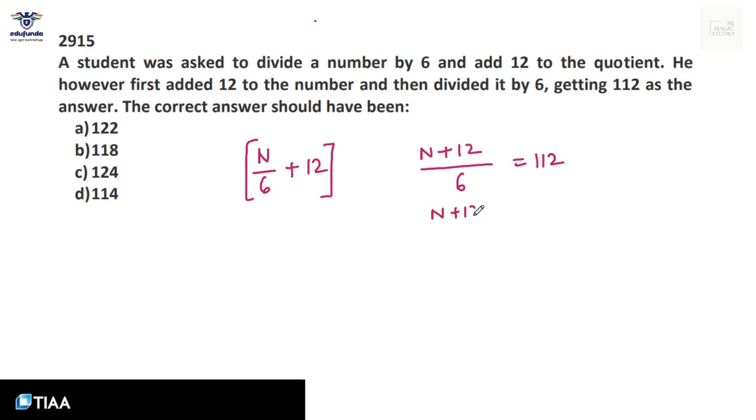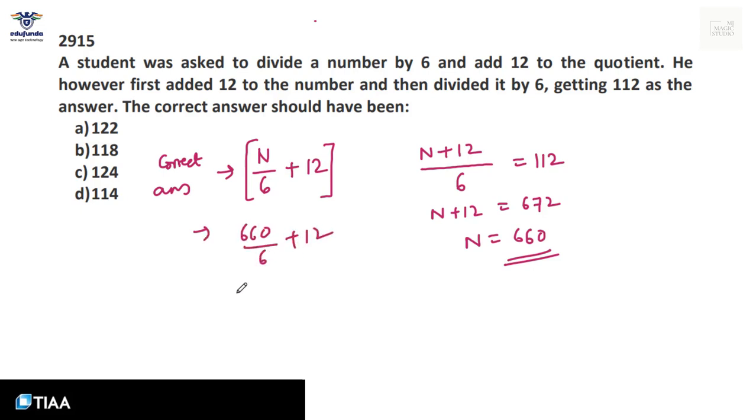That means n plus 12 equals 672. N is actually 672 minus 12. That is 660. The number we are looking for is 660. The question is, what should have been the correct answer? So the correct answer should have been 660 by 6 plus 12. That is 110 plus 12. 122. 122 should have been the correct answer. That is in option A.